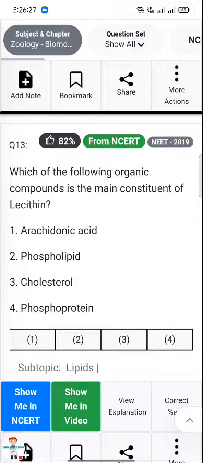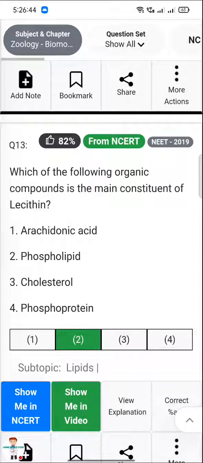Which of the following organic compounds is the main constituent of lecithin? Arachidonic acid, phospholipid, cholesterol, phosphoprotein. Phospholipid.